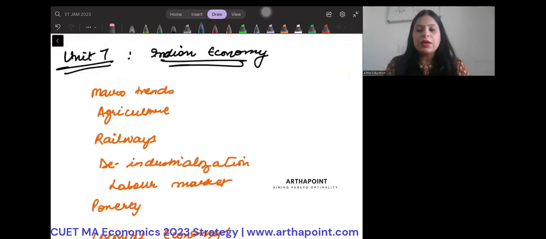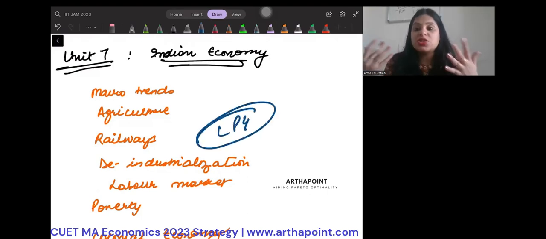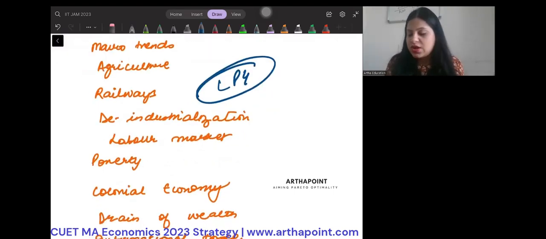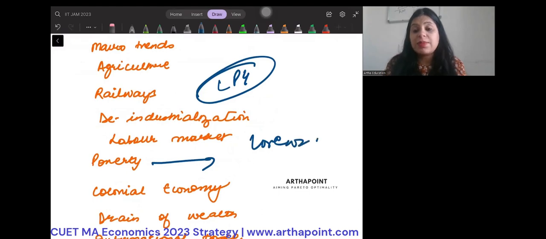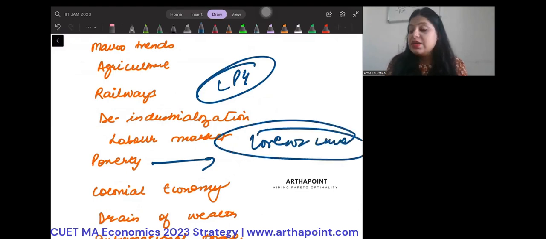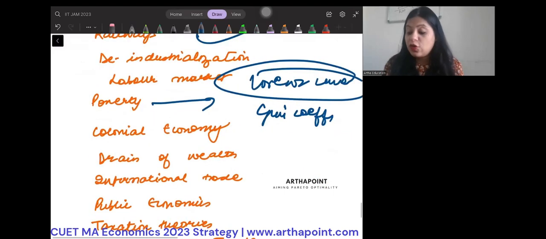Then we talk about Indian economy. Indian economy में जो syllabus है वो तो करना ही है. Like what happened during the British era, right? Like what is agricultural sector during British era? What was the railway sector? Like what is the liberalization, privatization, globalization policies, right? What is deindustrialization, right? Then poverty, right? Lorenz curve, right? इसके बारे में पढ़ना जरूरी है, right? Gini's coefficient, right? Then drain of wealth.